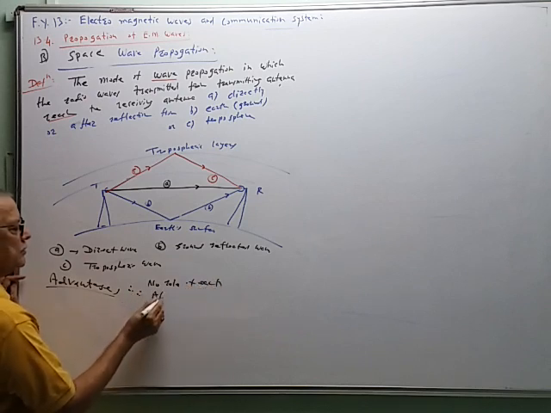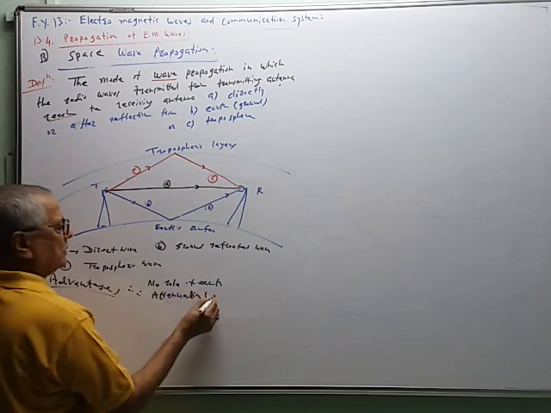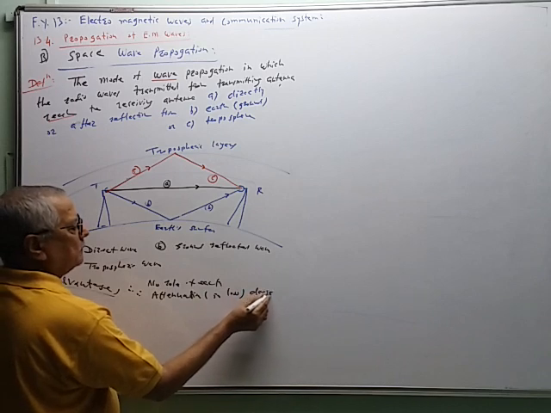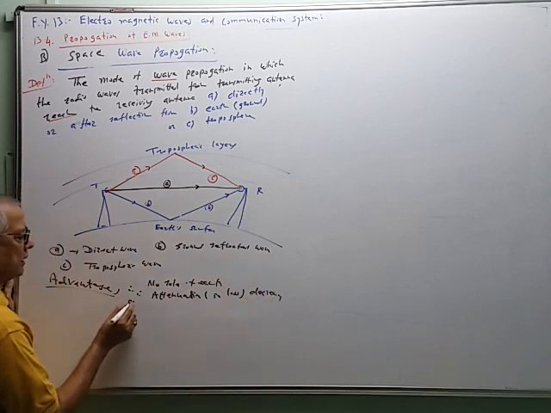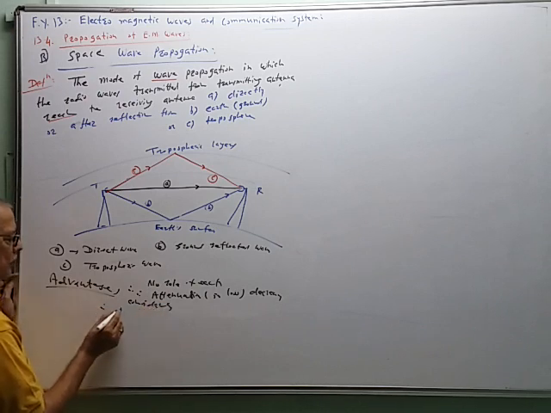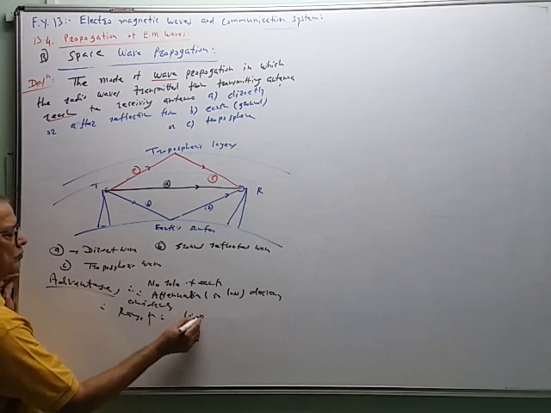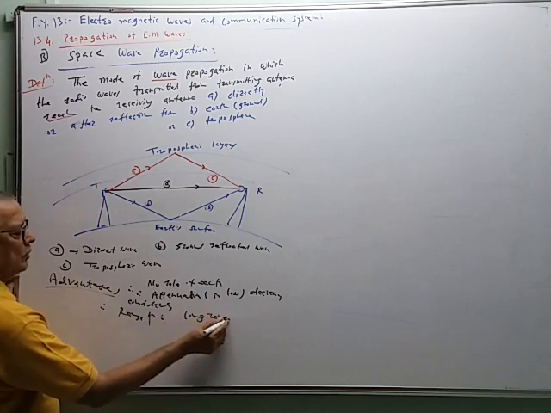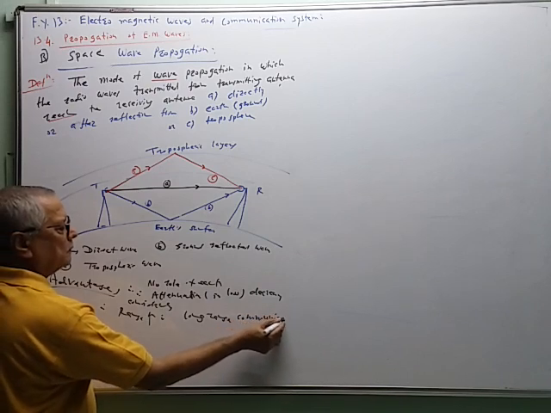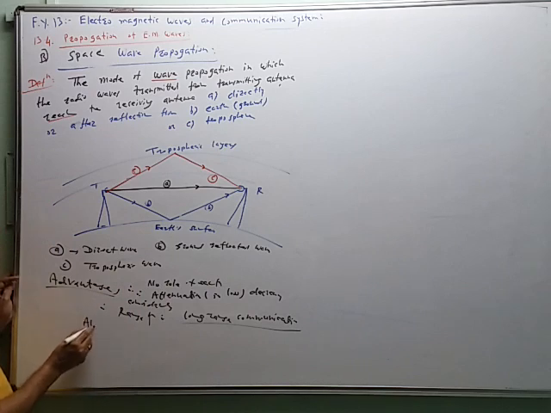Therefore attenuation, that is the loss, decreases considerably. Therefore range increases. So it is used for long range communication.